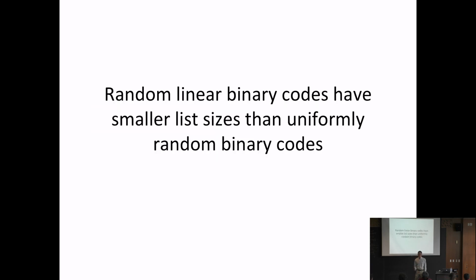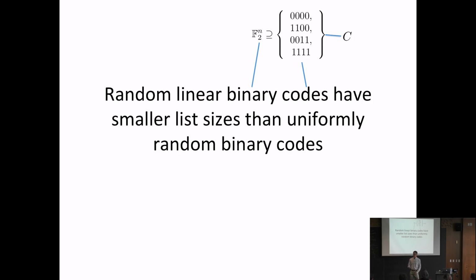But before I do any of that, I'll give you a taste of what's to come by defining all the words in the title for you. So first, what is a code? A code is not a C++ or Python program, so just for the next 40, 45 minutes, forget that definition. A code is a set, and in this case, it's going to be a set of binary strings, so we'll call it C, and these strings will all have the same length n, and it will be over a binary alphabet. So we're going to think of these strings as elements of F2 to the n. If you don't know what F2 is, it's the finite field of size 2. If you don't know what that is, think of it as the integers mod 2.